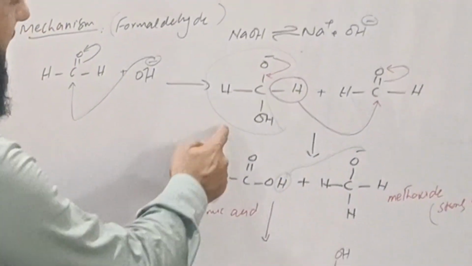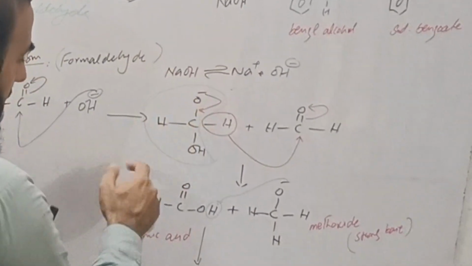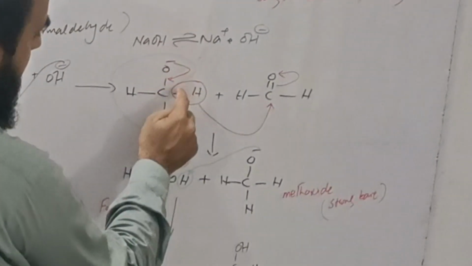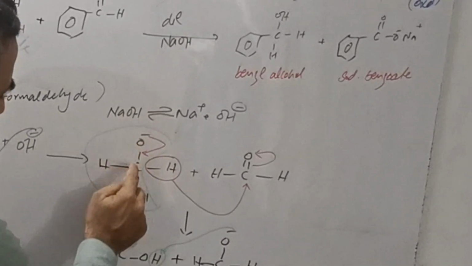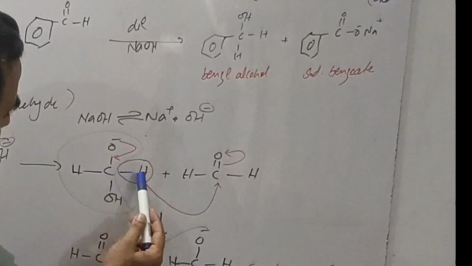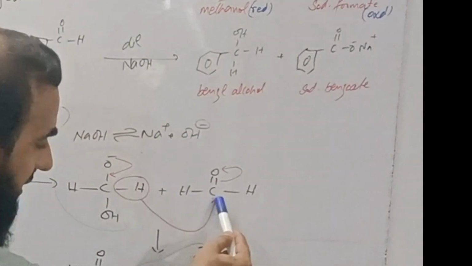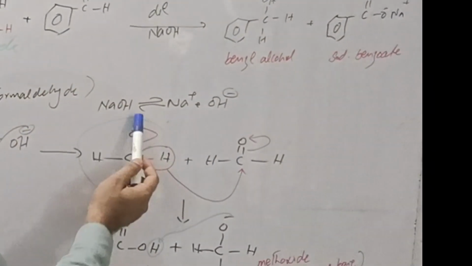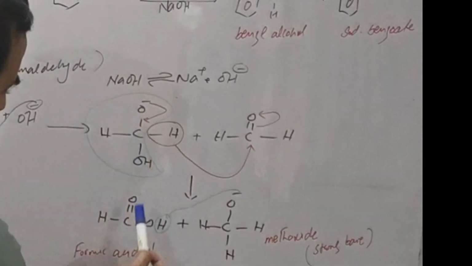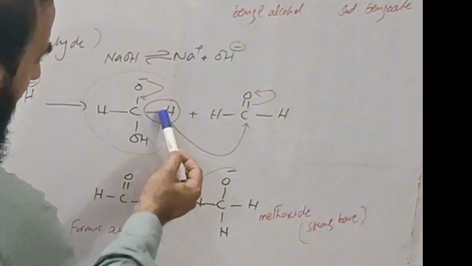If you see the green lines, rearrangement occurs: the negative electrons shift between oxygen and carbon, and this hydrogen along with its bonded electrons attacks the other aldehyde. So if you see this green line, this product is formed as formic acid, and this